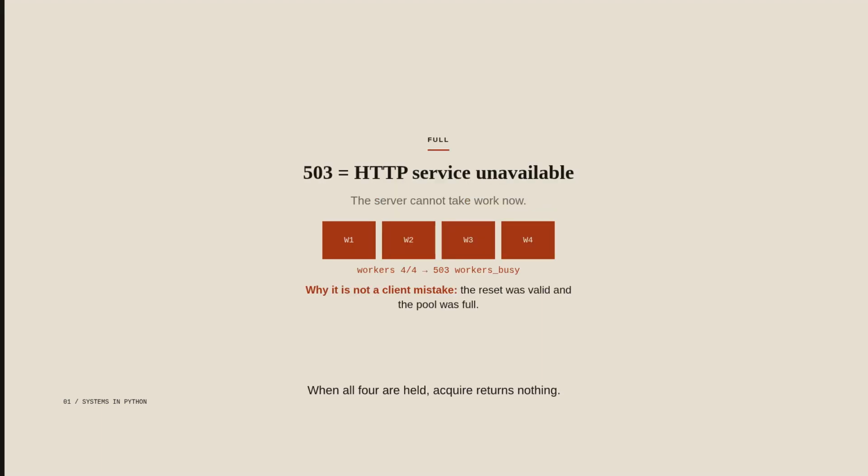When all 4 are held, acquire returns nothing. We answer 503. The reason is workers busy. 503 means the server cannot take the work right now, and that is HTTP service unavailable. It does not mean the client was wrong. The client sent a valid reset, and the pool was full.